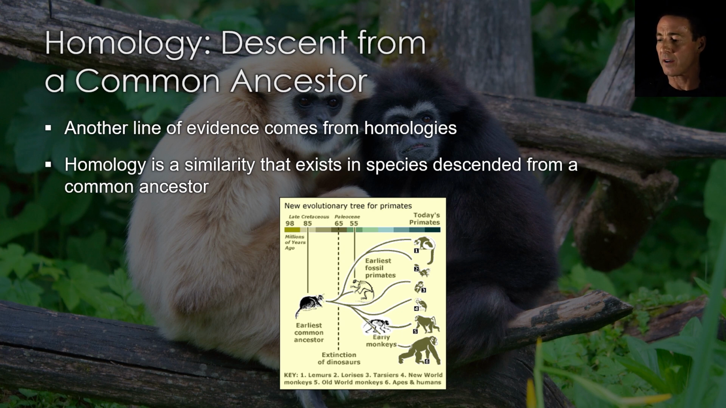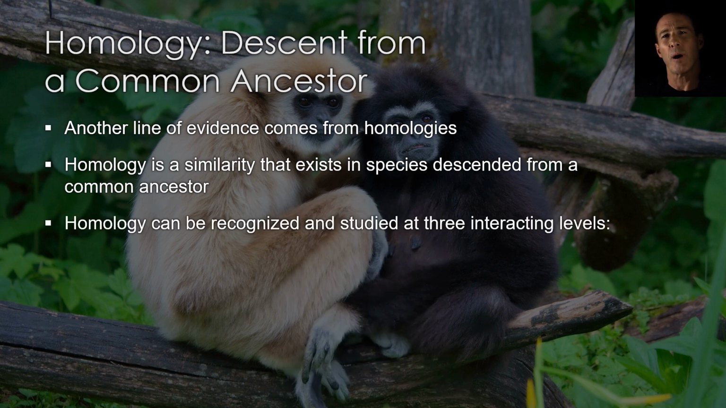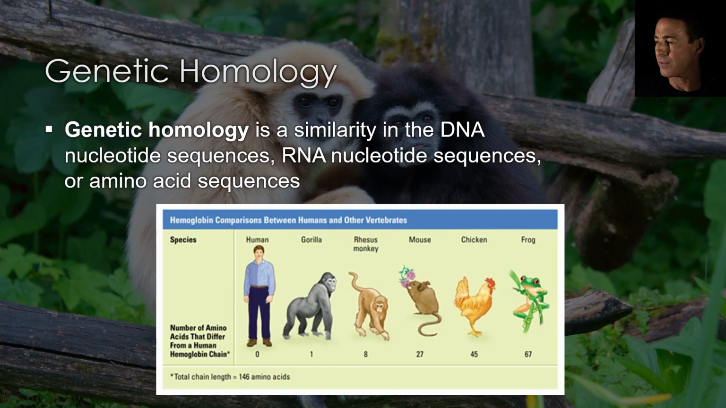Human hair and dog fur are homologous. Humans have hair and dogs have fur because they share a common ancestor, an early mammal species that had hair. Homology can be recognized and studied at 3 levels: genetic, developmental, and structural. Each of these levels interacts with the others.